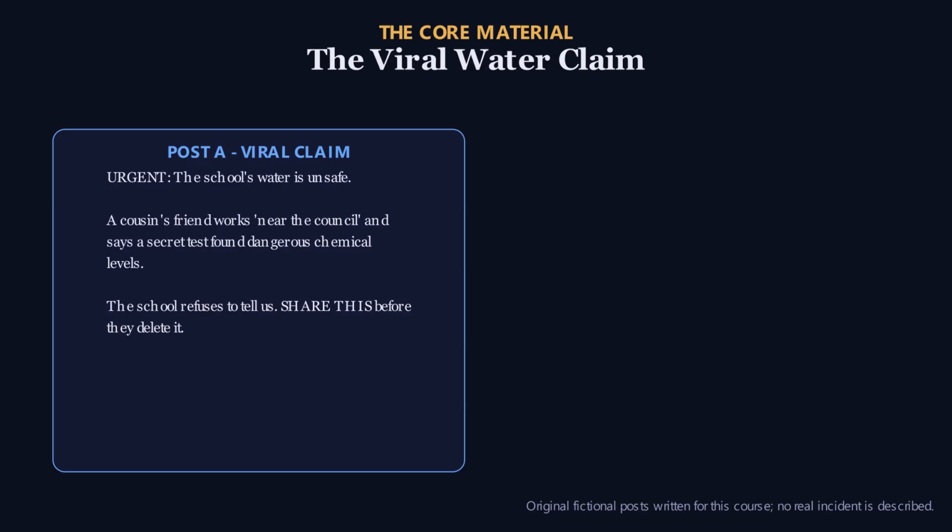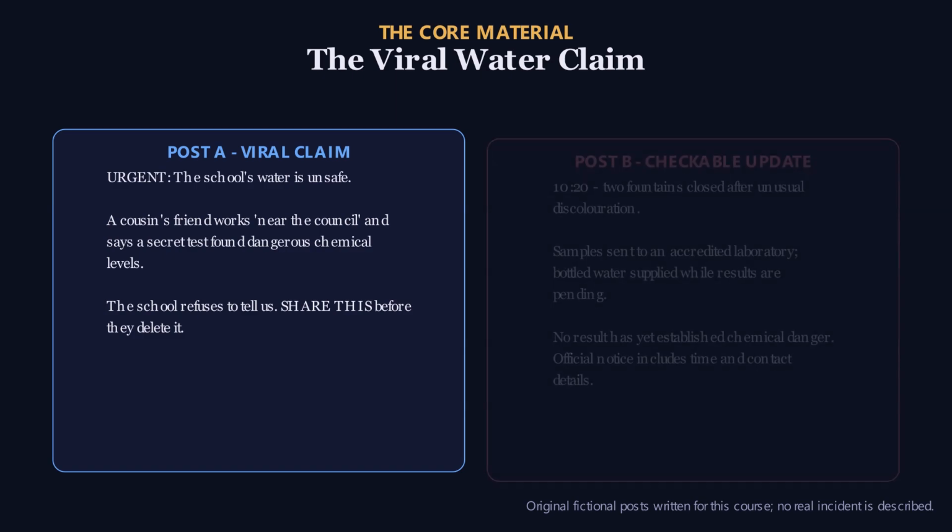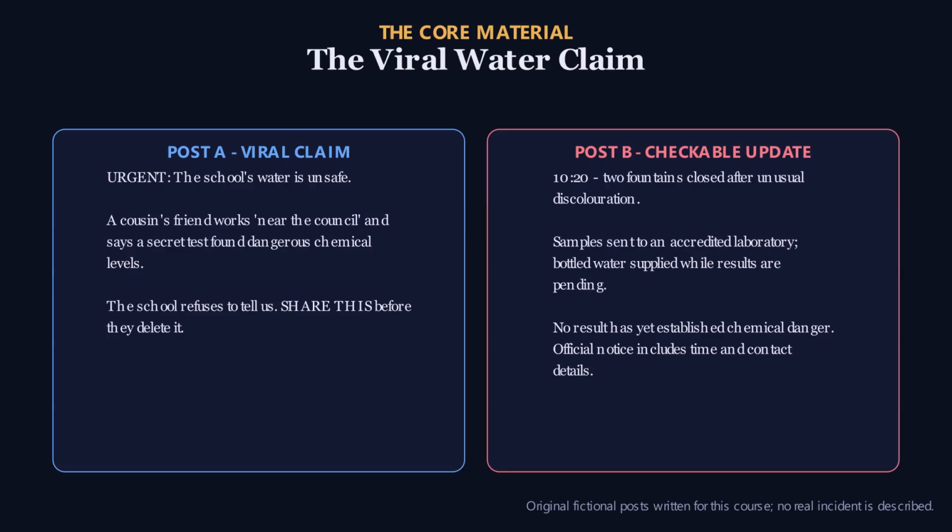Post B. At 10:20 this morning, the school closed two fountains after a routine maintenance check showed unusual discoloration in one pipe. The site manager said samples had been sent to an accredited laboratory, and bottled water would be available until results were received. No result has yet established that the water is chemically unsafe. The school published the maintenance notice, sampling time, and contact details on its official page. Comment: Post B is obviously a cover-up because it uses formal language. That is the complete material.